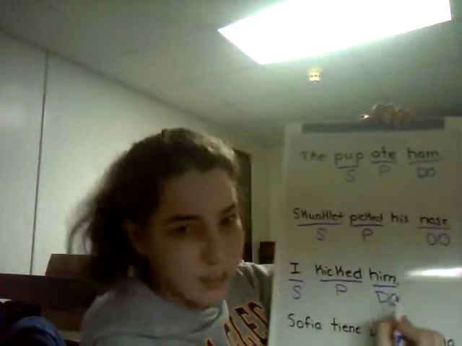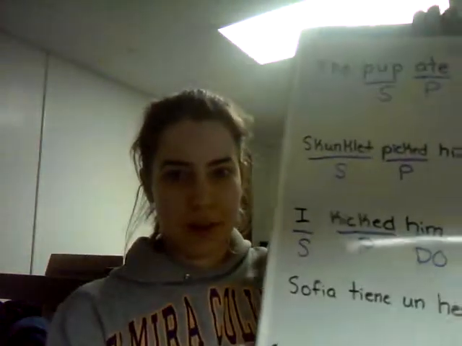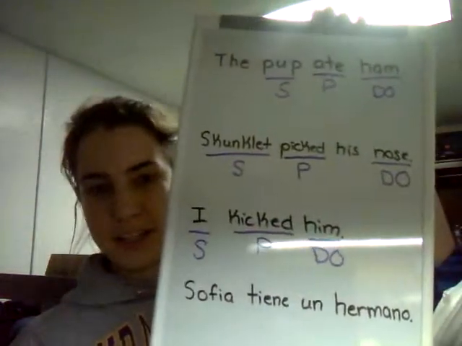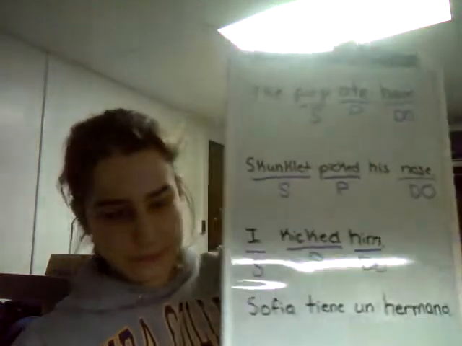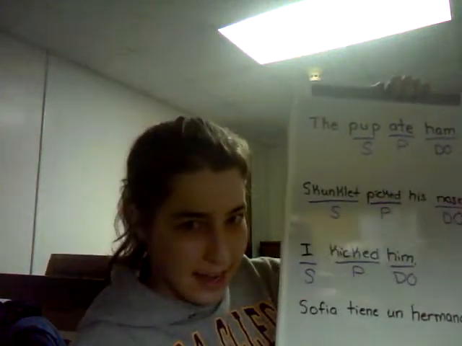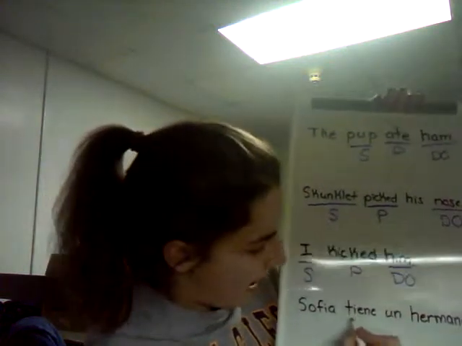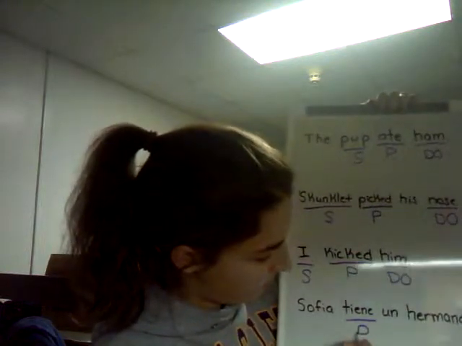Direct object. Now it works exactly the same in Spanish. So you've got a sentence here: Sofía tiene un hermano. Sophia has a brother. So first, what's your verb? Tiene is going to be your verb. It means to have. She has. So that's going to be your predicate.